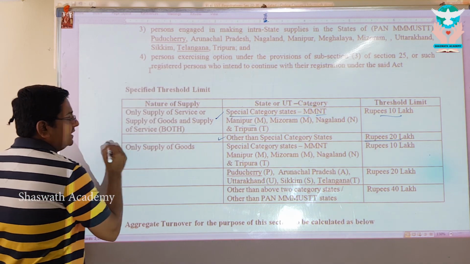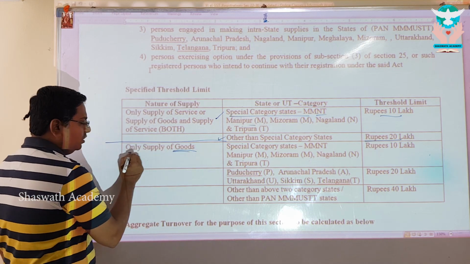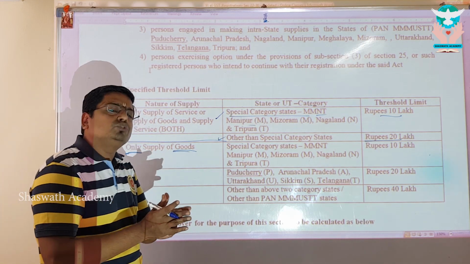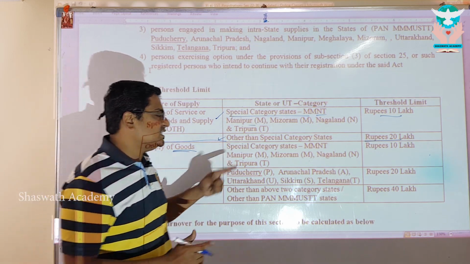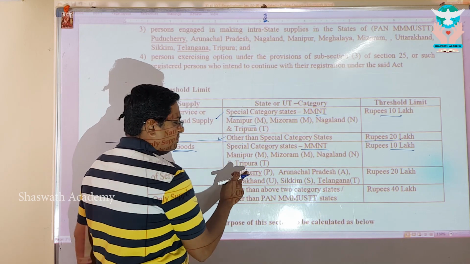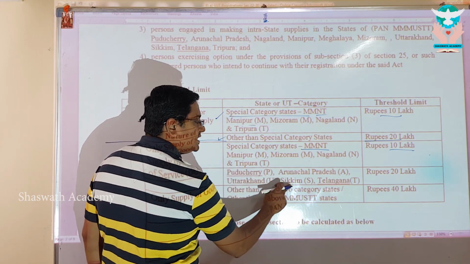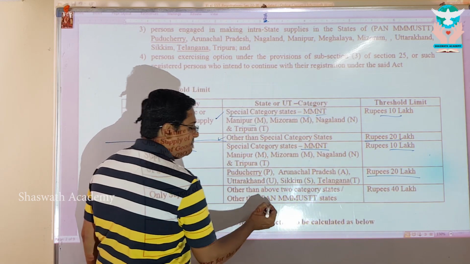Look at the next category. This is category number 1. Look at the next category. Supply of only goods. I am exclusively into the supply of goods. So how does it work? Special category states, being MMNT, 10 lakhs. That's fixed always. And for Puducherry, Arunachal Pradesh, Uttarakhand, Sikkim, Telangana, my registration limit is only 20 lakhs. Other than the pan masala states.